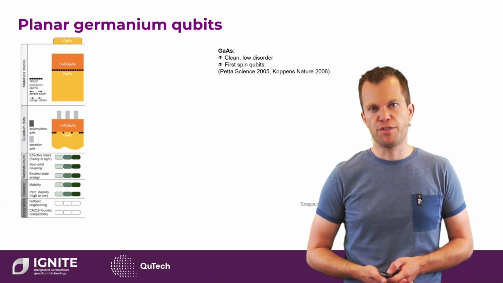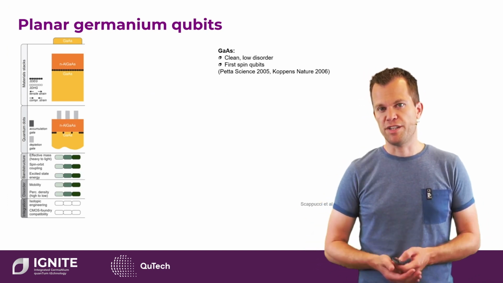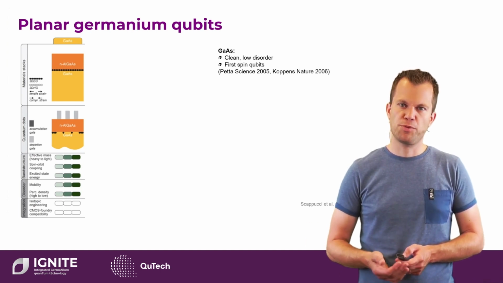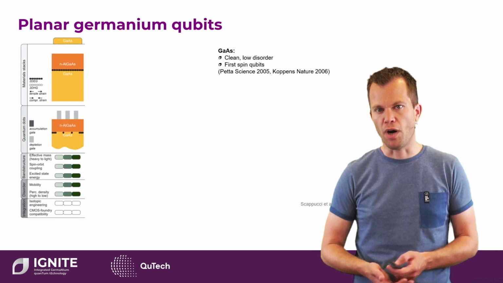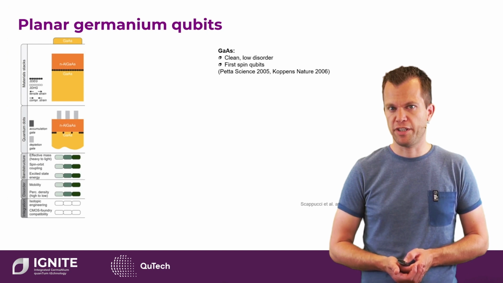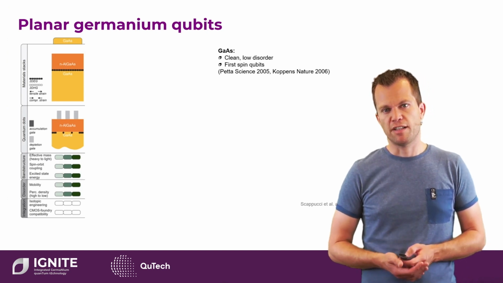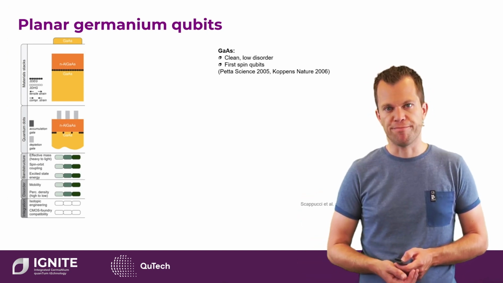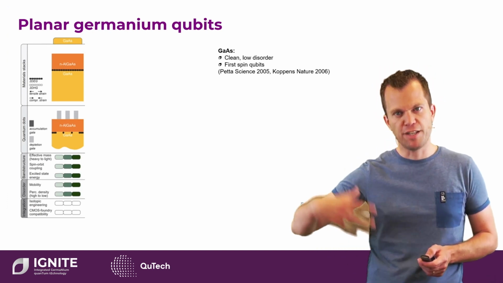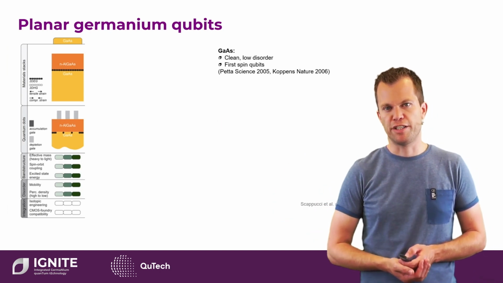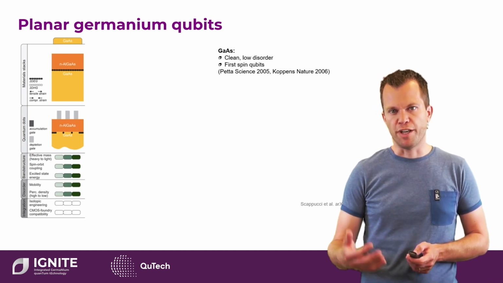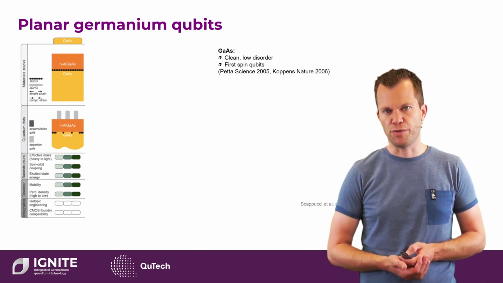In our field, we started with gallium arsenide. Gallium arsenide has been a workhorse for decades for quantum transport measurements, exploring mesoscopic physics, such as the quantum Hall state. However, gallium arsenide is a group V semiconductor, and therefore there are isotopes with a non-zero nuclear spin. These non-zero nuclear spins can interact with the spin that we're later going to use to define a qubit. And these interactions are so detrimental that the coherence of the spin is heavily reduced.